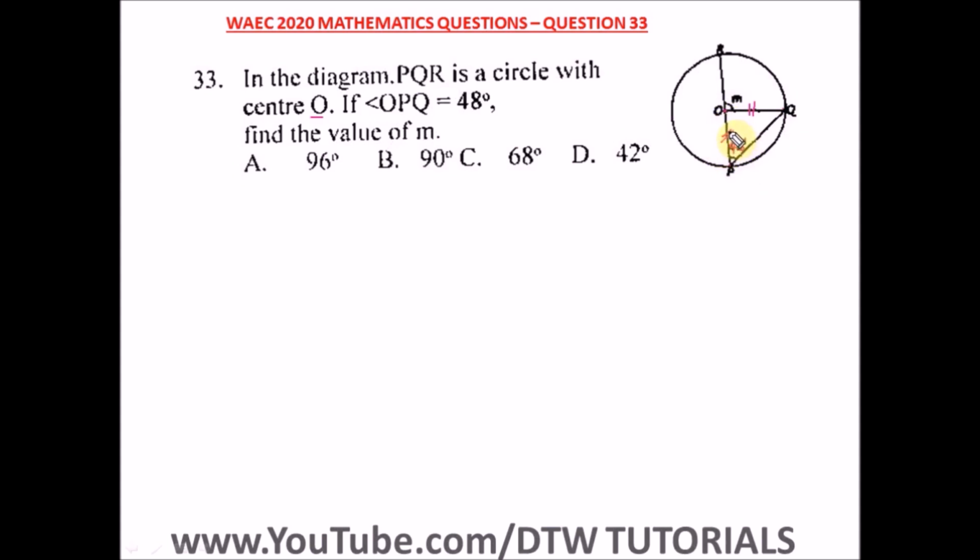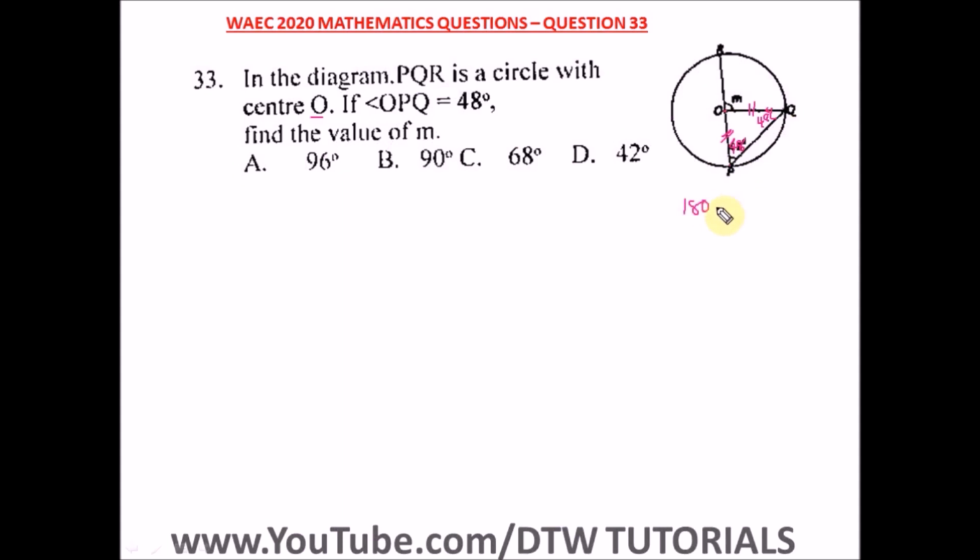So here we have two sides equal, and you remember, in an isosceles triangle, if two sides are equal, the base angles are equal. So this angle is equal to this angle, which is 48 degrees. All we need to do is add up 48 and 48 and subtract from 180, since the sum of angles in a triangle is 180.